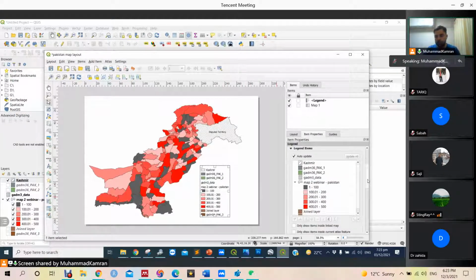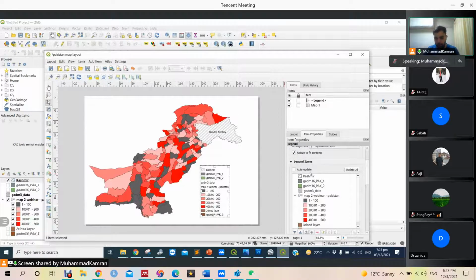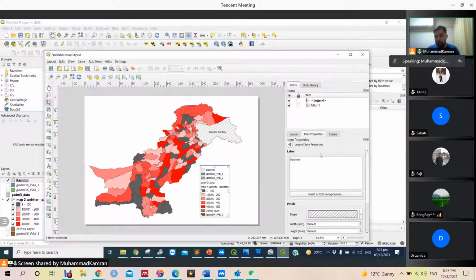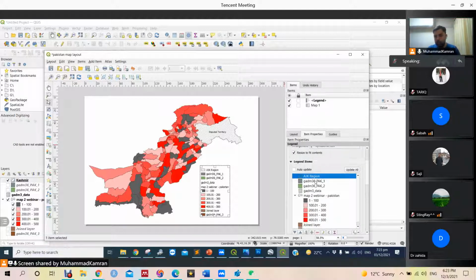Now we will fix our legend. We will first turn auto update off, then we can say disputed Azad Jammu Kashmir region, and we need to remove these layers.